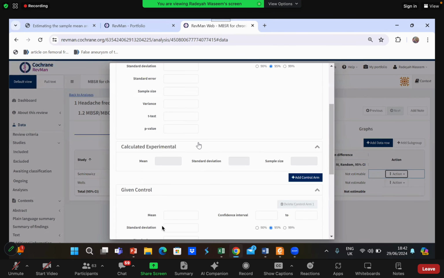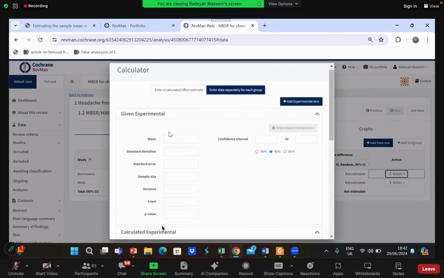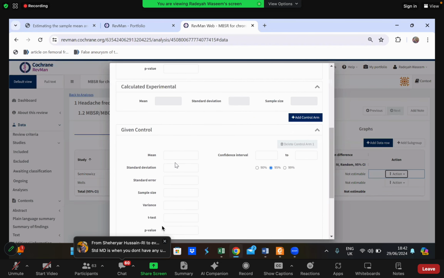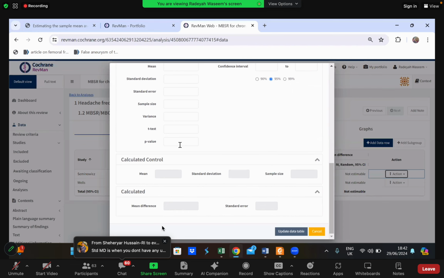In my calculator, I have given experiment. I have not changed the labels. It says given experimental and given control. So what I will do, ignore the experimental and control over here. You will enter your post-interventional value over here and your pre-interventional value in the denominator. Okay? Post-interventional value first, then pre-interventional value.